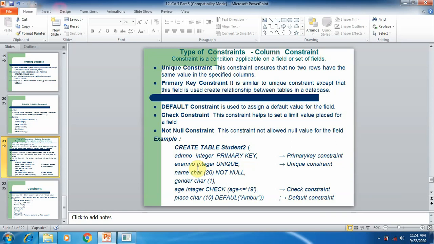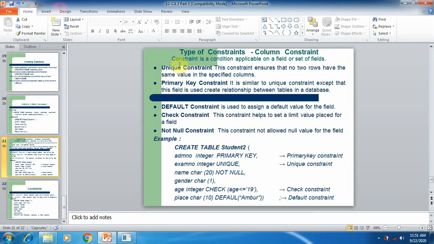There are five types of constraints explained here. Number one, unique constraint. Number two, primary key constraint. Number three, default constraint. Number four, check constraint. Number five, not null constraint. These five constraints are used in a single table.